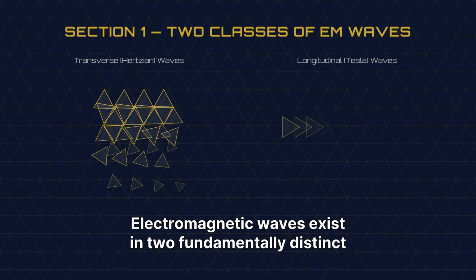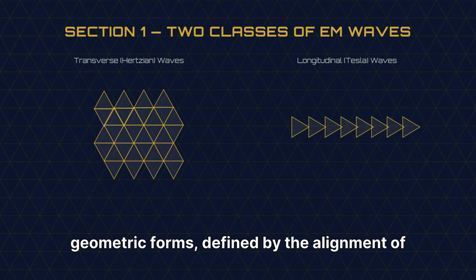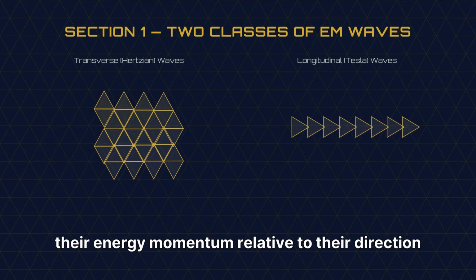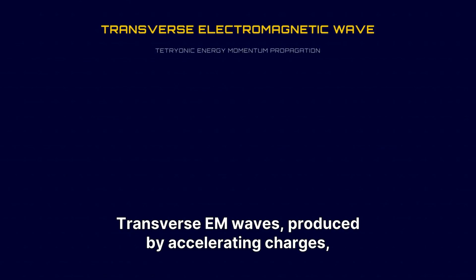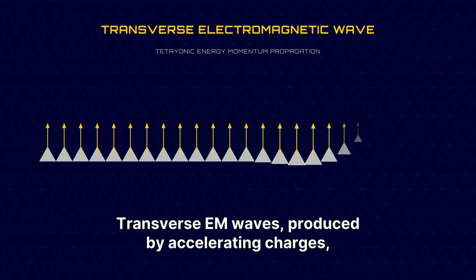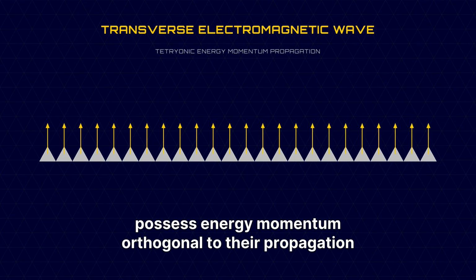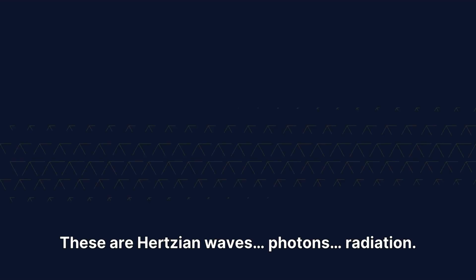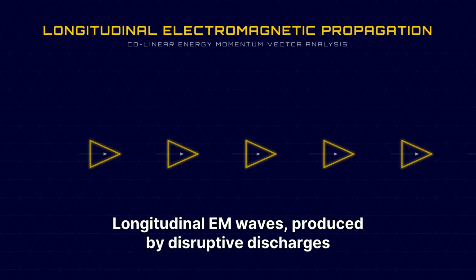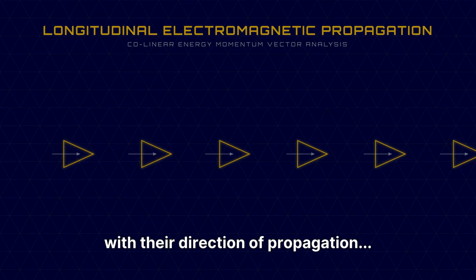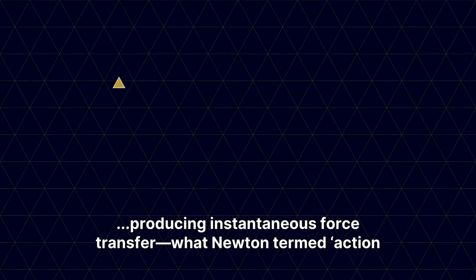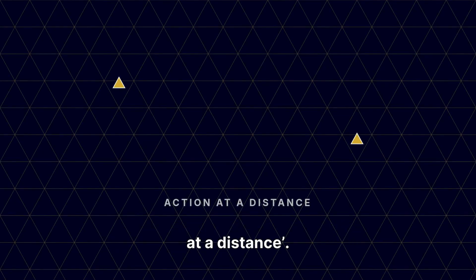Electromagnetic waves exist in two fundamentally distinct geometric forms, defined by the alignment of their energy momentum relative to their direction of propagation. Transverse EM waves, produced by accelerating charges, possess energy momentum orthogonal to their propagation direction. These are Hertzian waves, photons, radiation. Longitudinal EM waves, produced by disruptive discharges and spark gaps, possess energy momentum collinear with their direction of propagation, producing instantaneous force transfer, what Newton termed action at a distance.